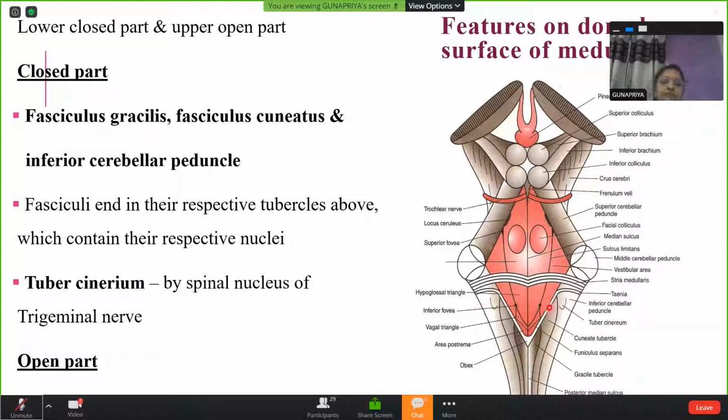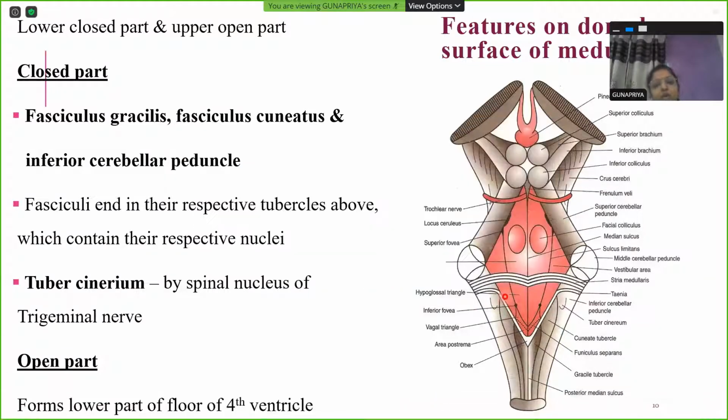Coming to the open part, it forms the lower part of the floor of the fourth ventricle. The upper part will be formed by the similar dorsal surface of pons. So this is pons. In between, you have the stria medullaris dividing the fourth ventricle cavity into a pontine part and a medullary part. This lower medullary part is formed by the open part of the dorsal surface of medulla oblongata. Whatever I'm showing here refers to this boundary of the fourth ventricle floor. What was a closed canal below comes up and opens out like this.